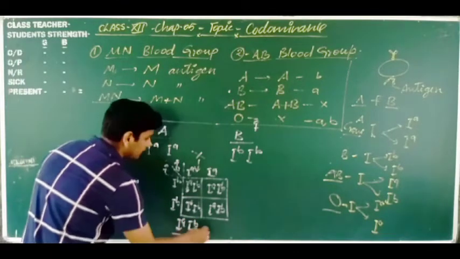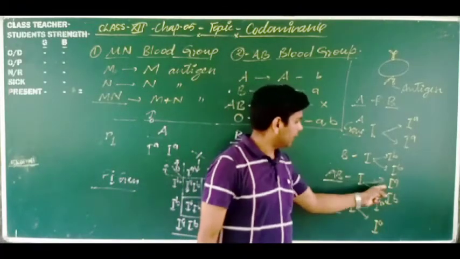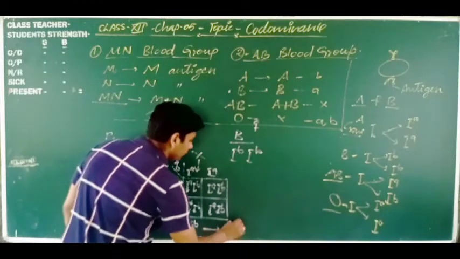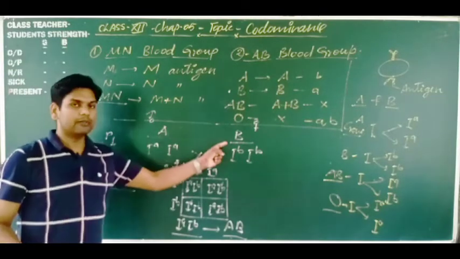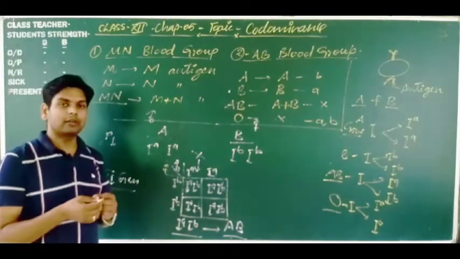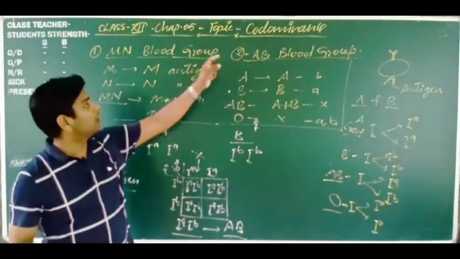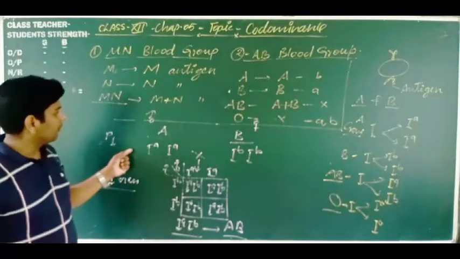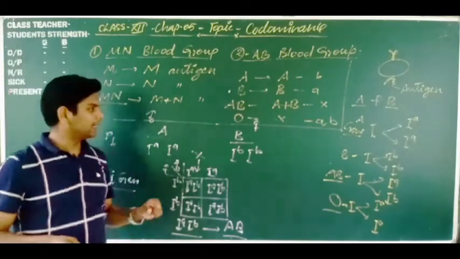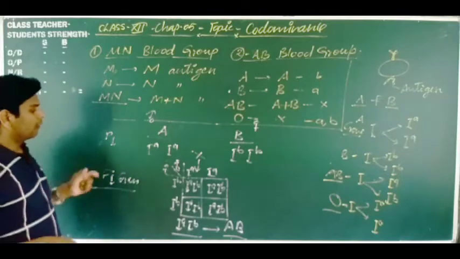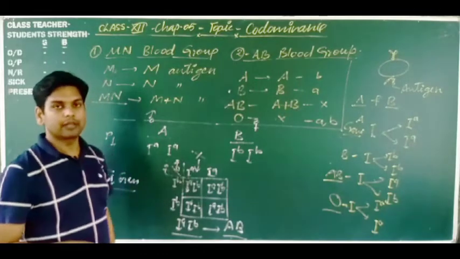IA, IB. So what type of blood group is this? I have told you earlier, this blood group is AB. So AB blood group is formed. You can see here, neither A is dominant nor B is dominant in the F1 generation. Both are equally dominant in the F1 generation. That is why this is known as the law of co-dominance. Got it? So AB blood group and MN blood group are examples of co-dominance. I think you are able to understand what co-dominance is and how it is found in AB blood group. Got it?